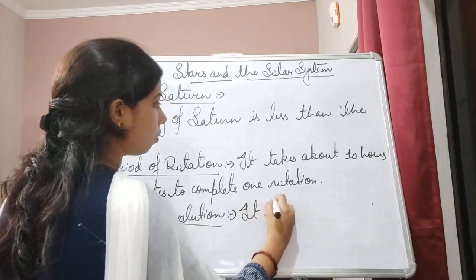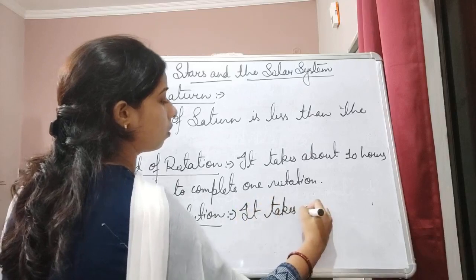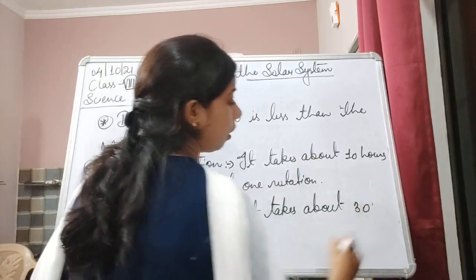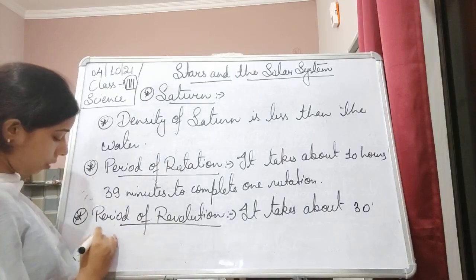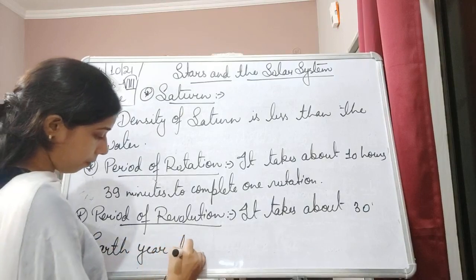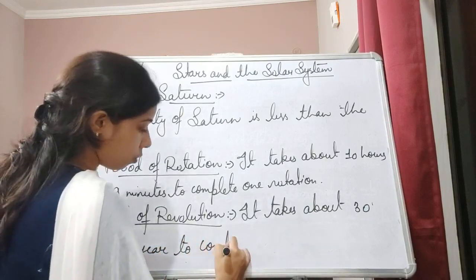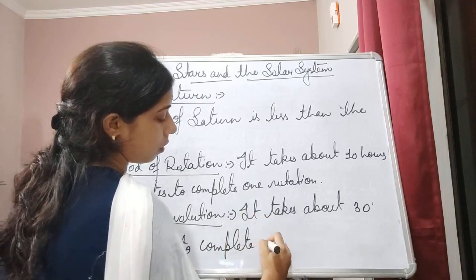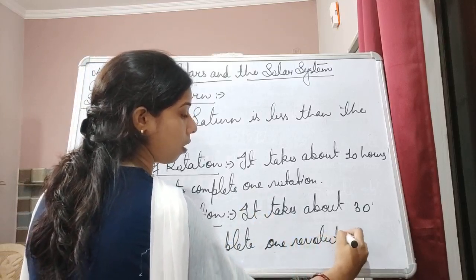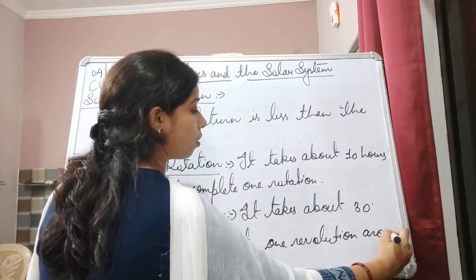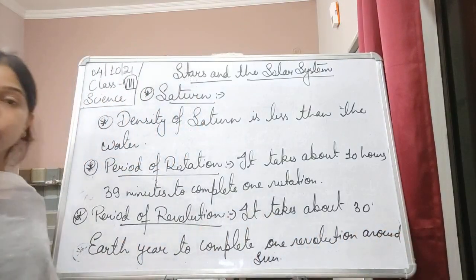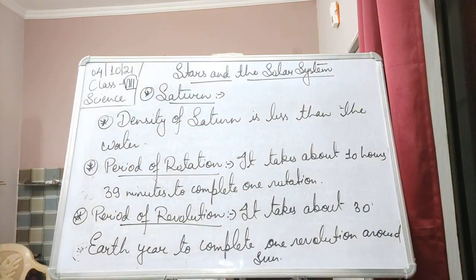It takes about 30 Earth years to complete one revolution around the Sun. Okay, that is the period of rotation and period of revolution.